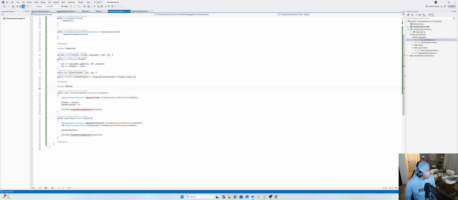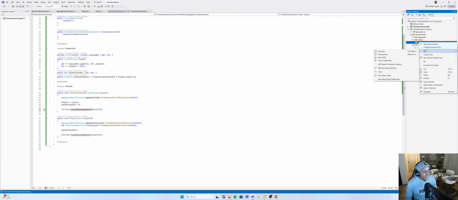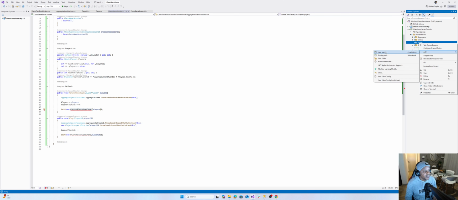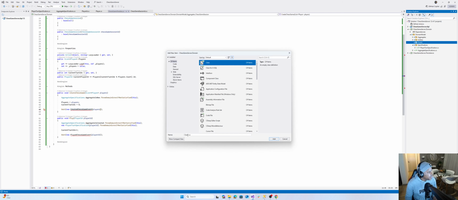And then next up, the next thing that's red is the events. So let's go ahead and create the folder for the events. On the events, these are the two events that we want to implement. Chess game created. No, new folder, man. I'm used to saying new folder. Delete. So we have the folder already. We just need to paste, and create this new class. Boom. Created chess game event.